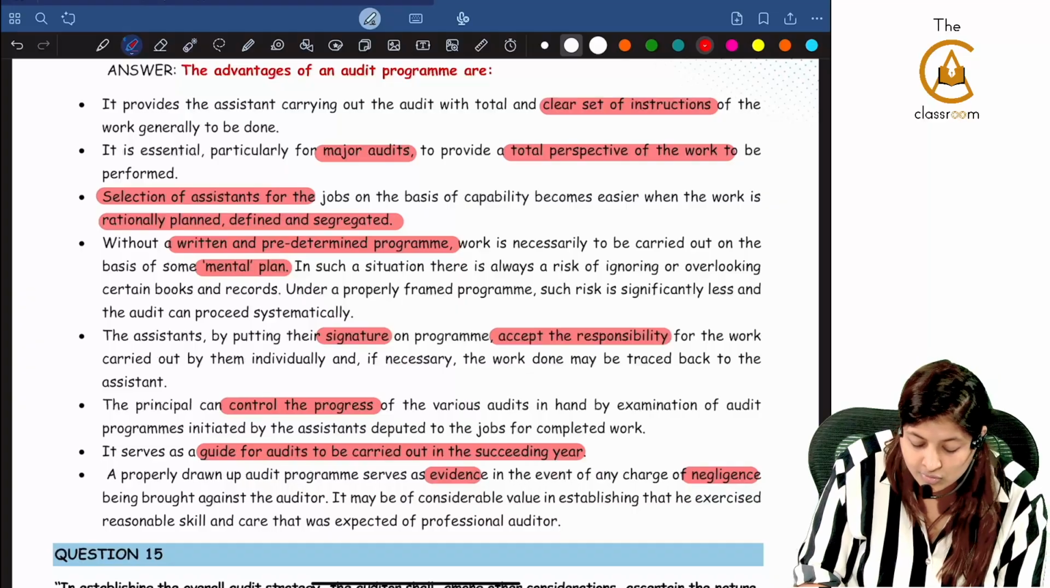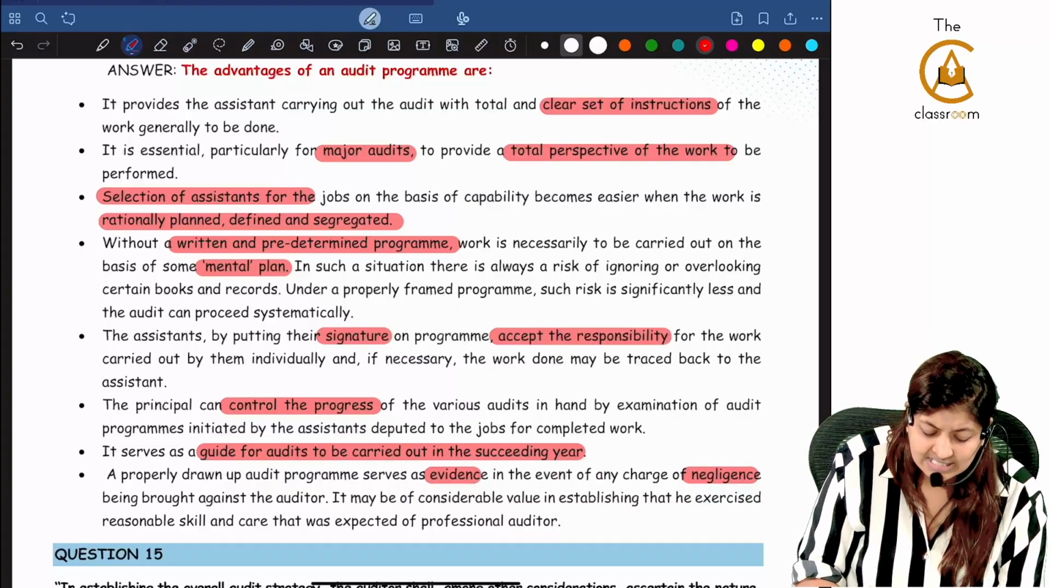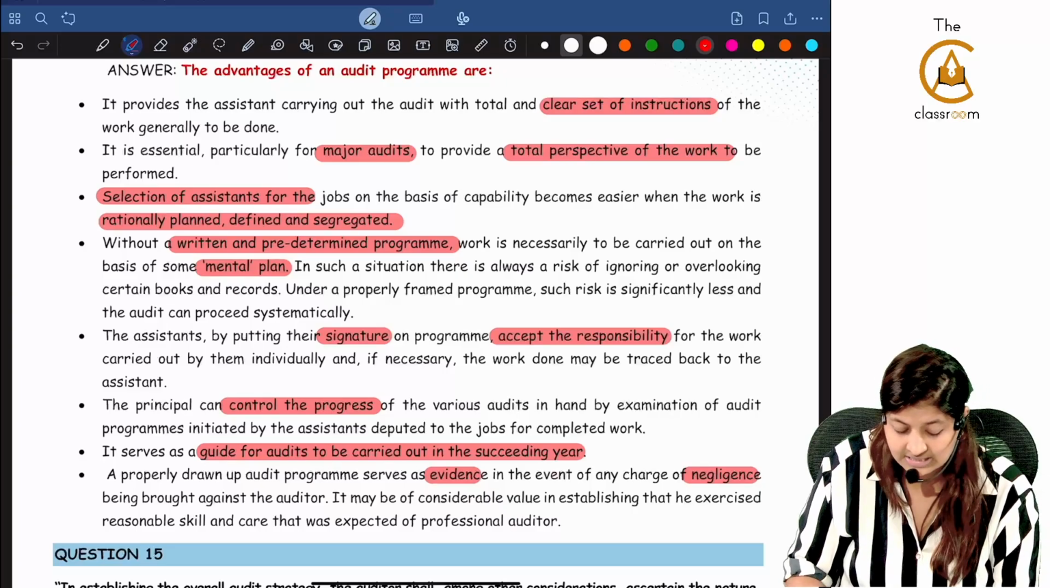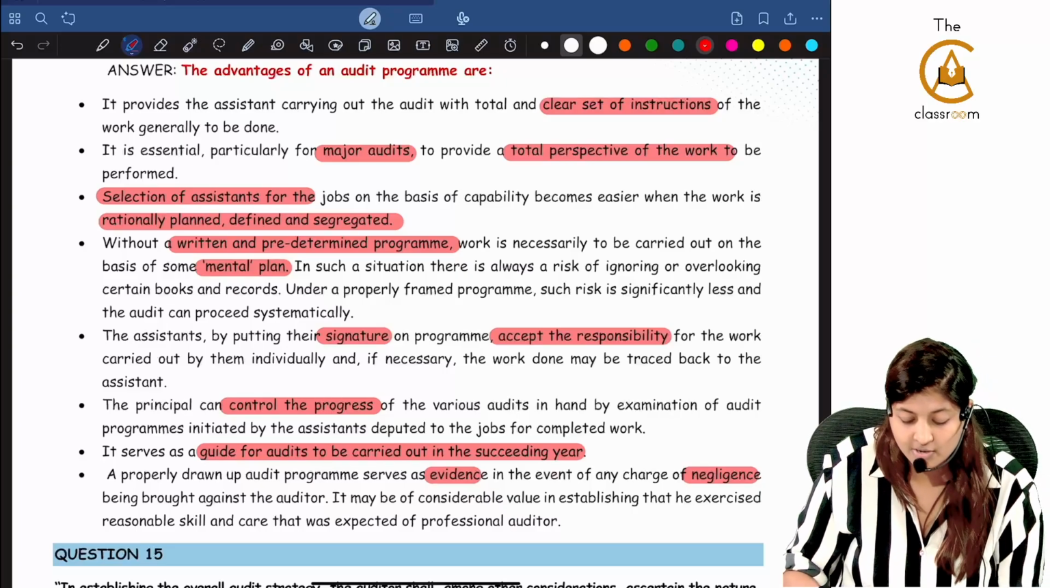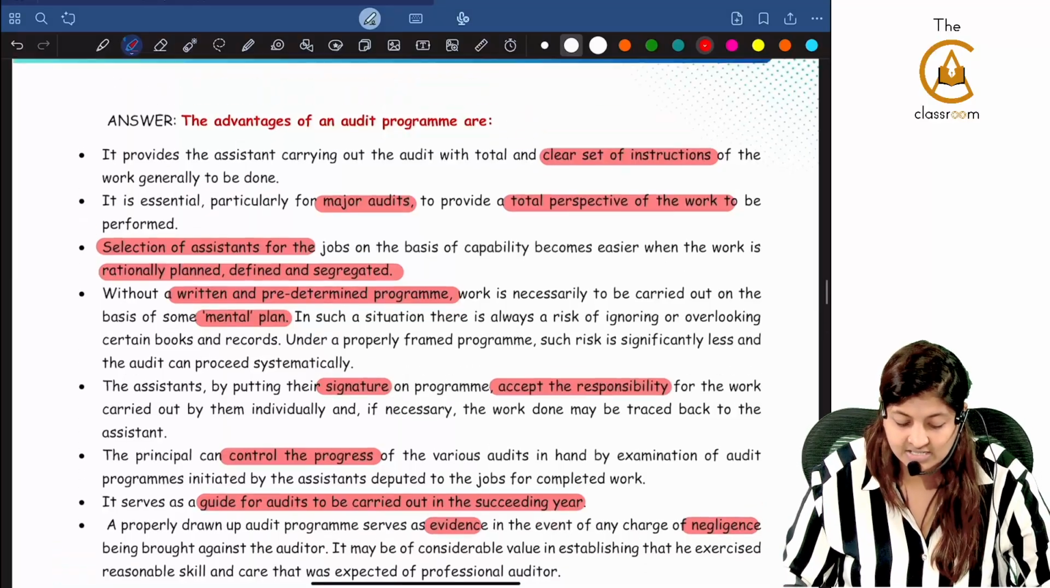Principal can control the progress of various audits in hand by examination of the audit program. It serves as a guide for audits to be carried out in the succeeding year. A properly drawn up audit program serves as evidence in the event of any charge of negligence.